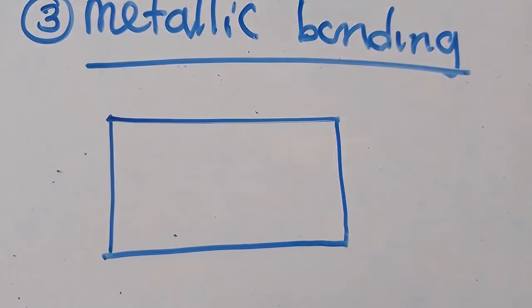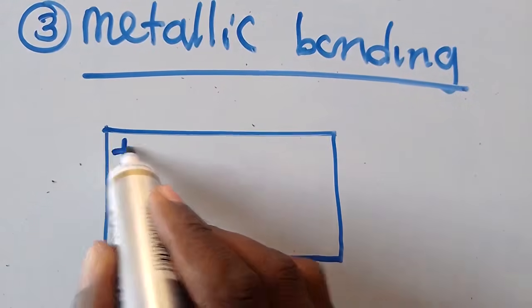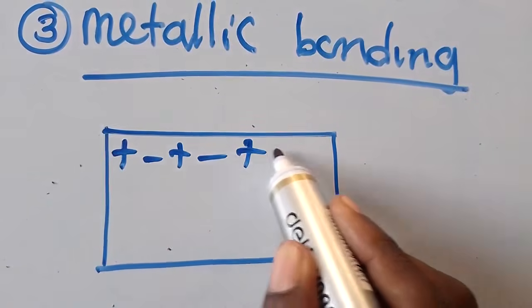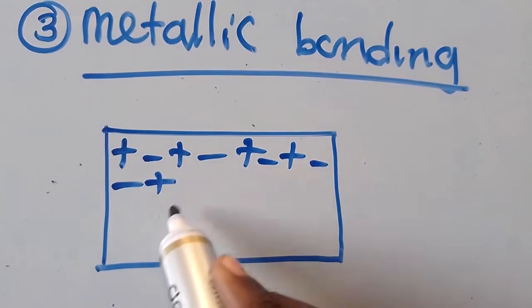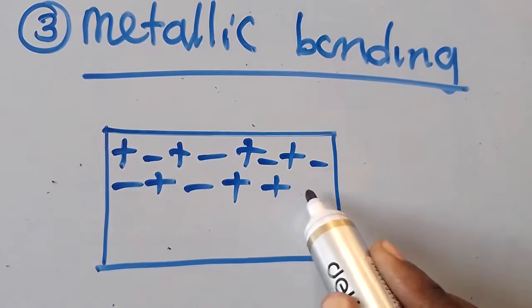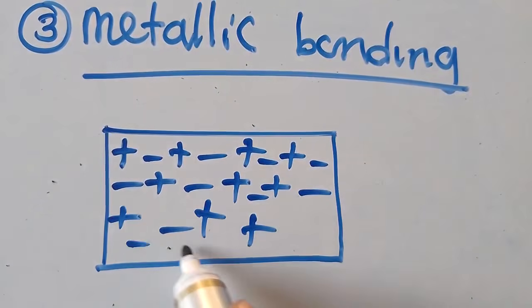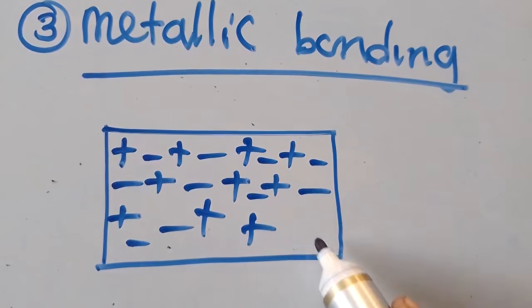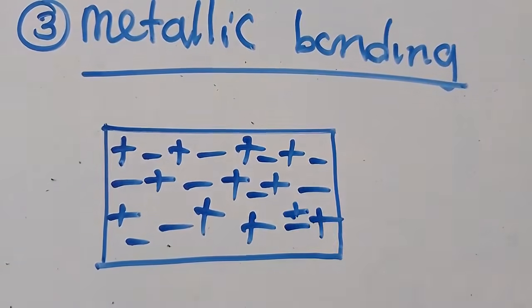Let's say we are talking about the lattice of sodium. If this is sodium, you are going to have positive, negative, negative, just like that. Positive, negative, negative, something like this. Here you discover that electrons are free to move.